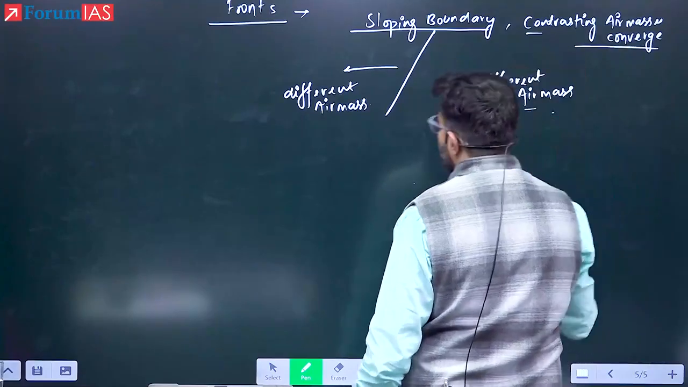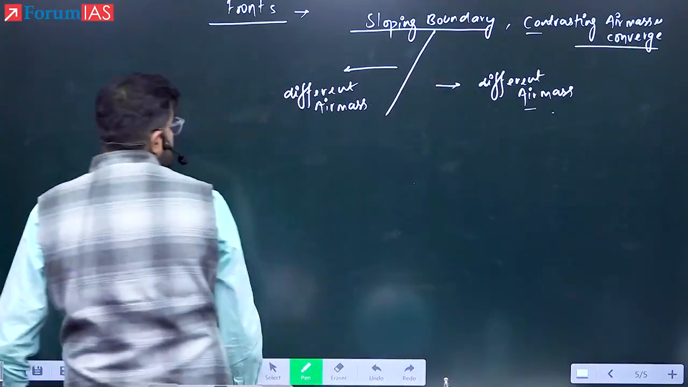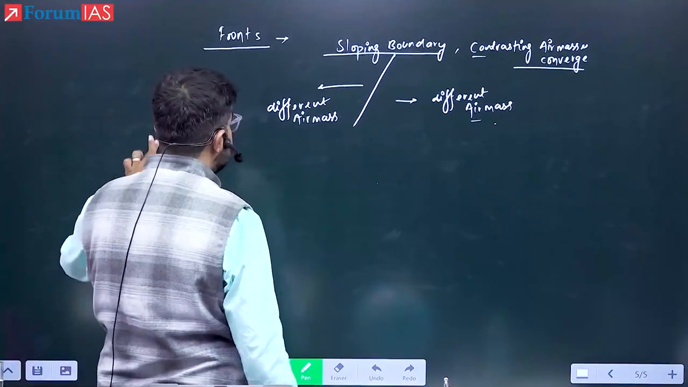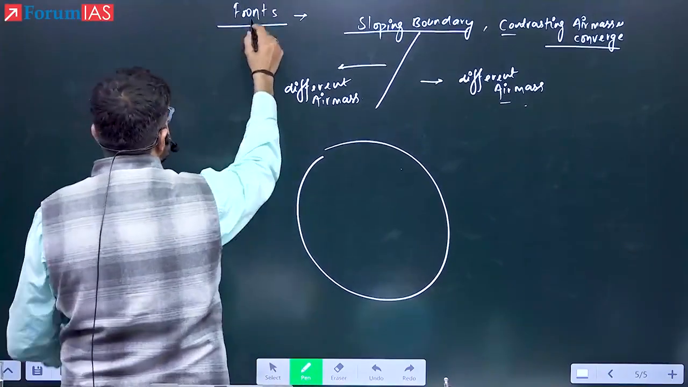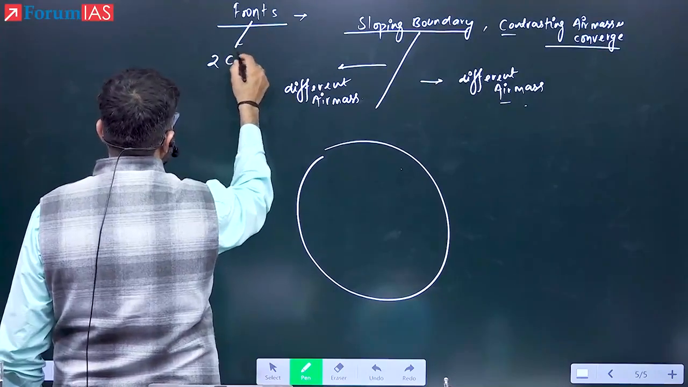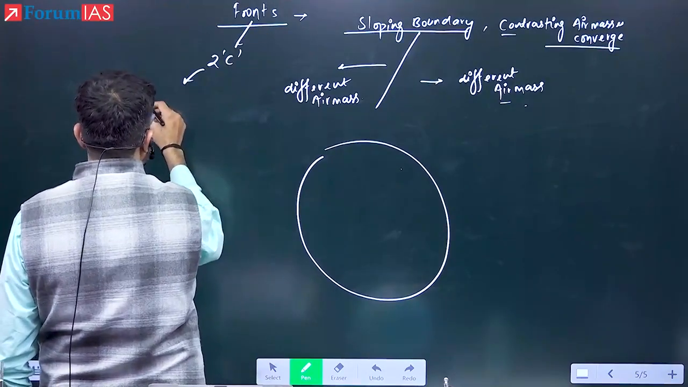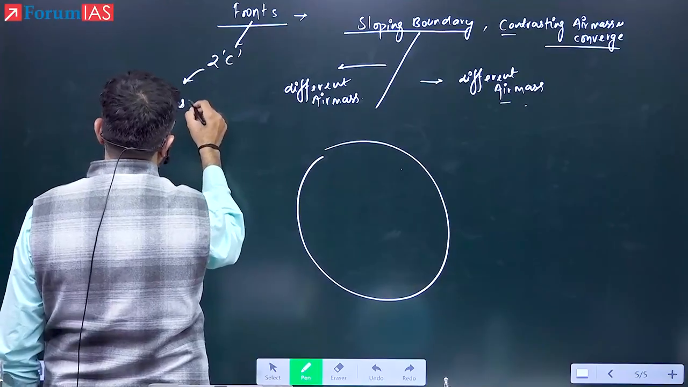Okay. Now see here, the fronts are formed in which areas? For front formation, two conditions you will remember. What are these two conditions? 2C. What is 2C? One is contrasting air mass and second is convergence.